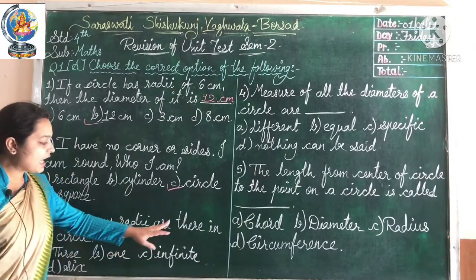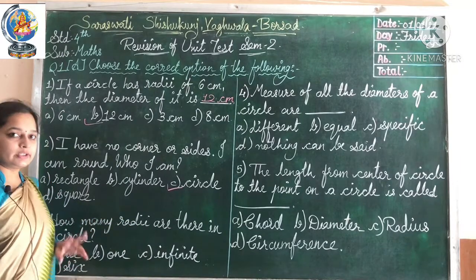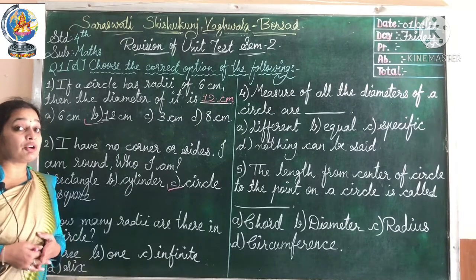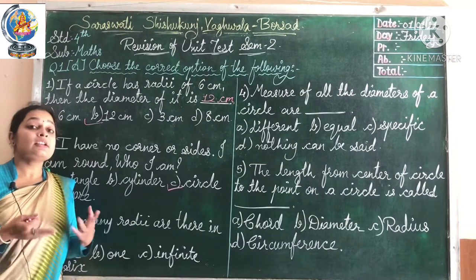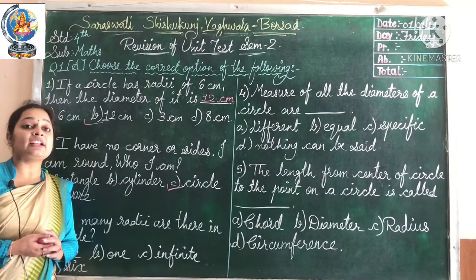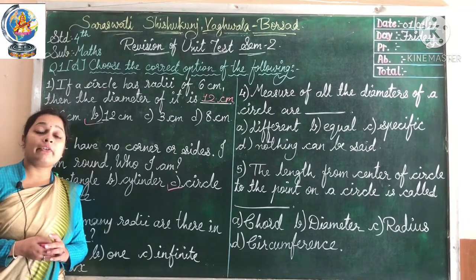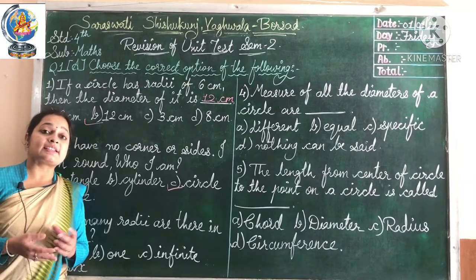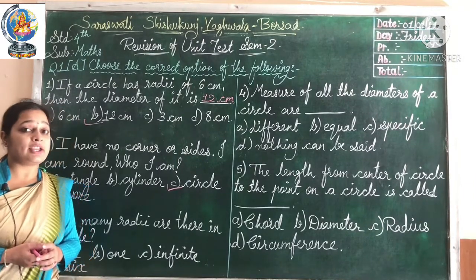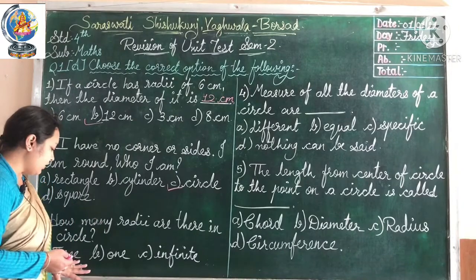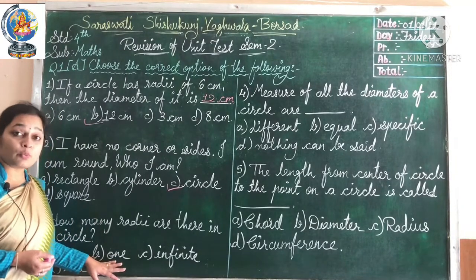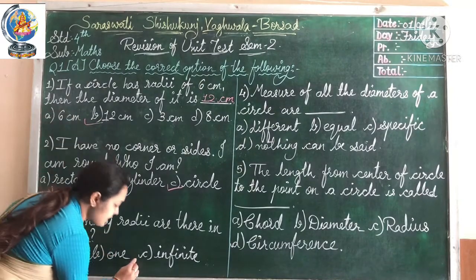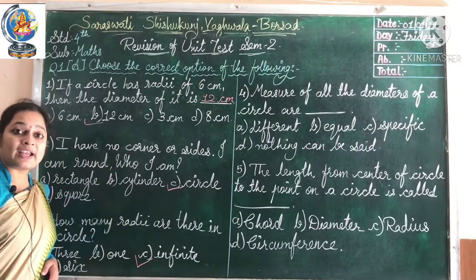How many radii are there in a circle? If you see the circle, the facts we have already seen of the circle, in those facts we had written that there are infinite radii of a circle, right? A circle has an infinite number of radii. So here it will be A 3, no. B 1, no. C infinite, right? So the correct answer is C, infinite.